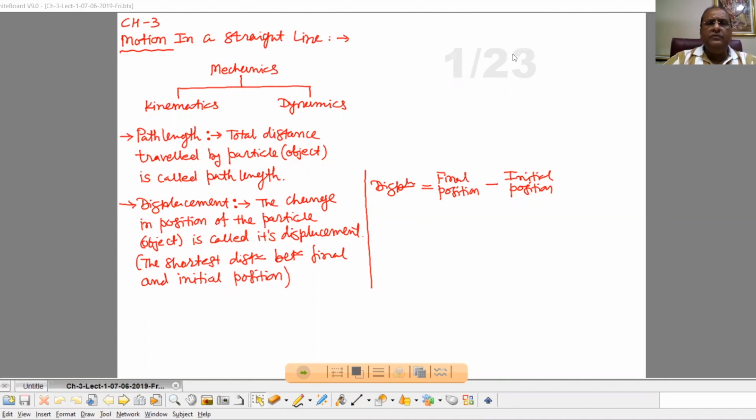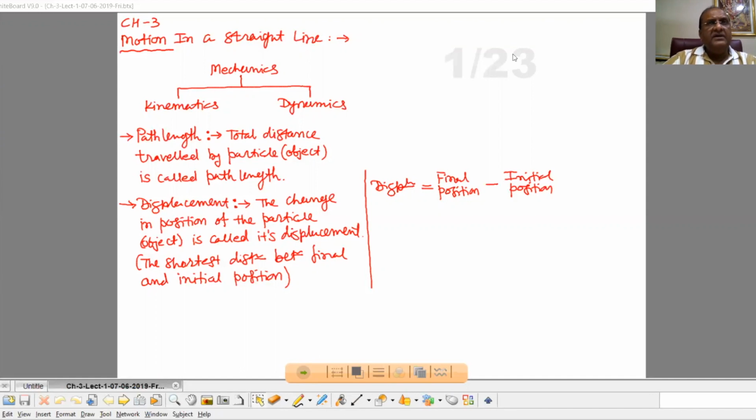If we want to understand nature, if we want to explain the phenomena which we observe in our day-to-day life, then first of all, we have to start study with motion, because each and every object, each and every particle in this whole universe is in motion.